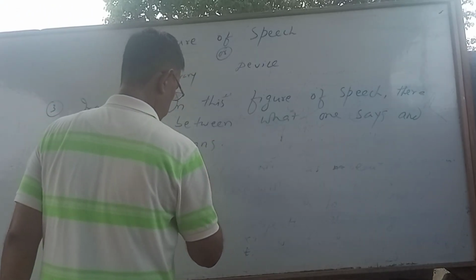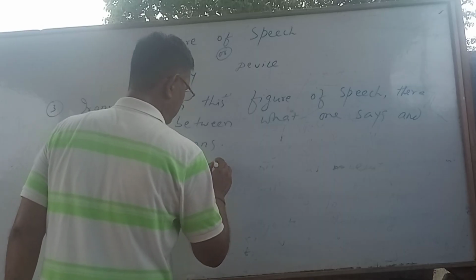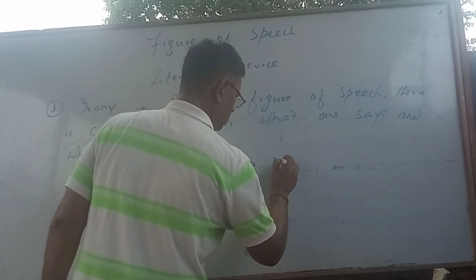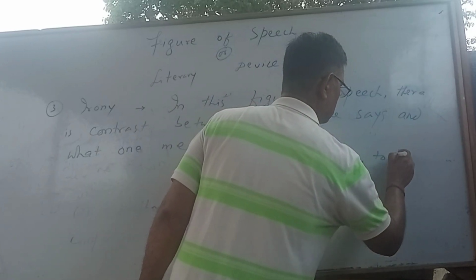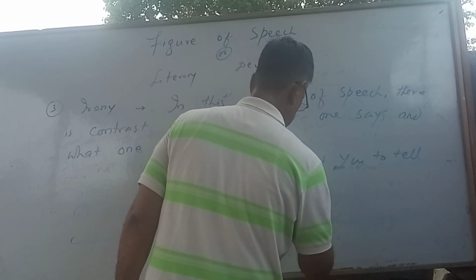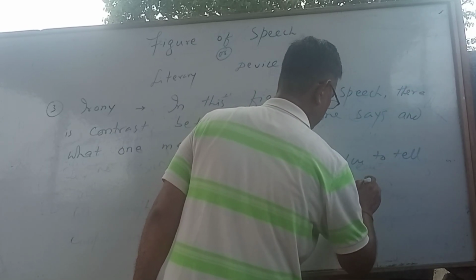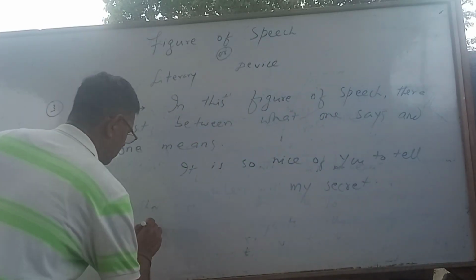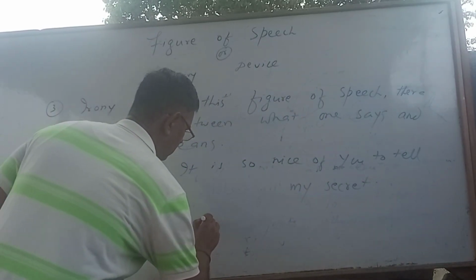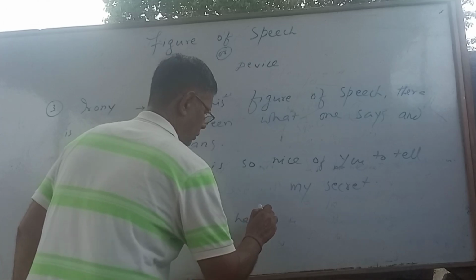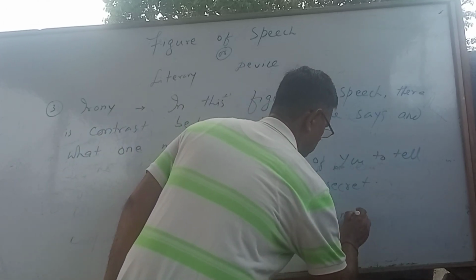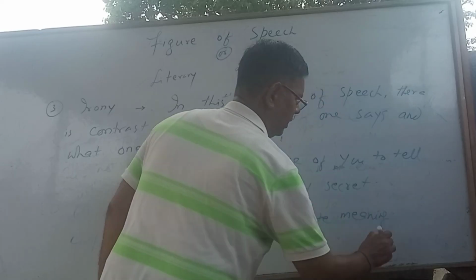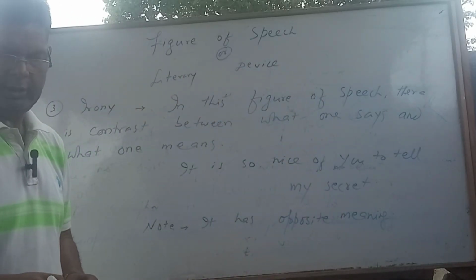For example, it is so nice of you to tell my secret. It has opposite meaning.